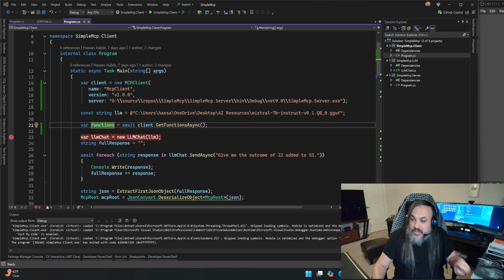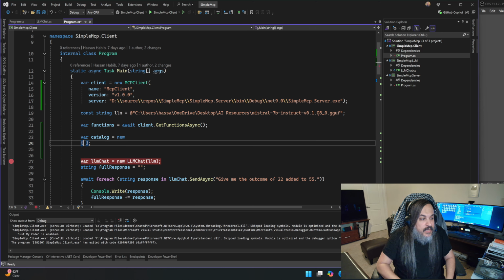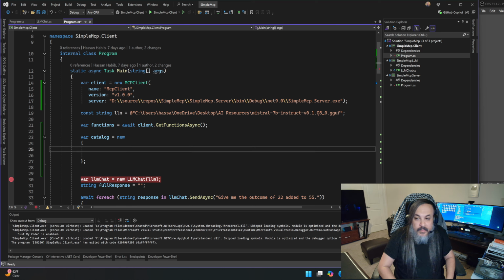I need to teach the system that after it knows about the functions, it should build a catalog of these functions. Let's build a catalog together, very slowly and surely. Here's catalog equals new. I'm going to make it dynamic just because I didn't build the model for it, but you can build the model however you want. So this is a catalog new.